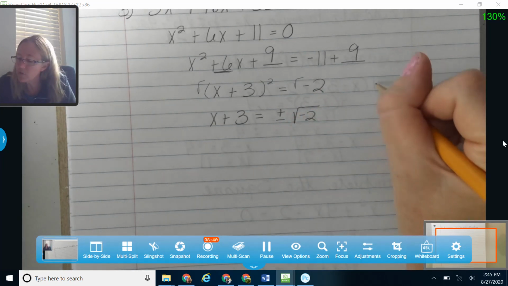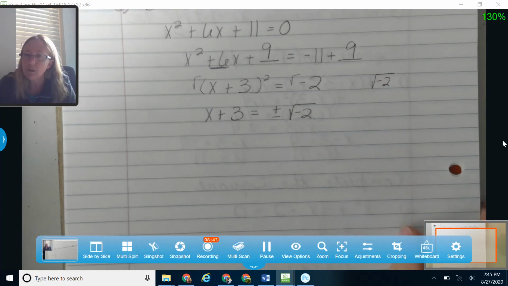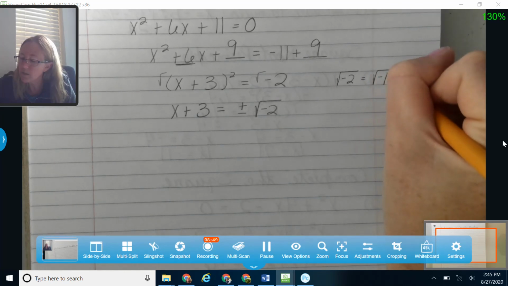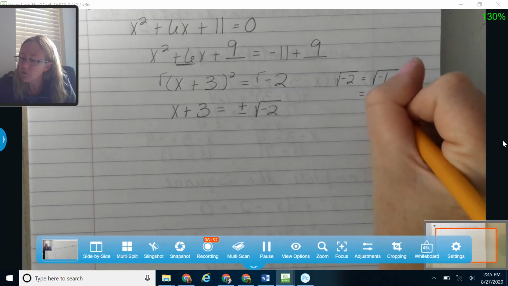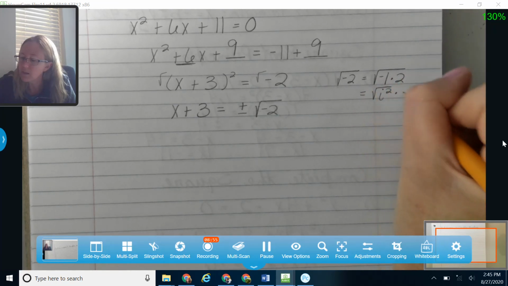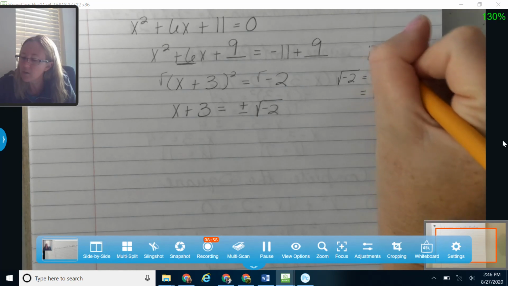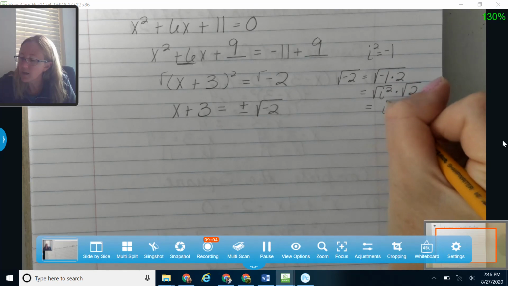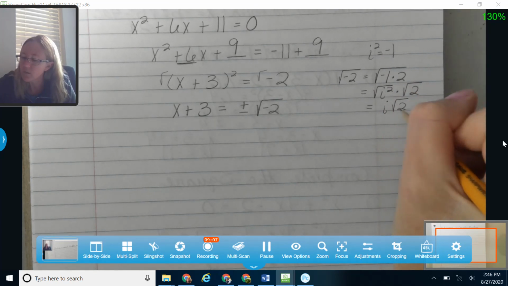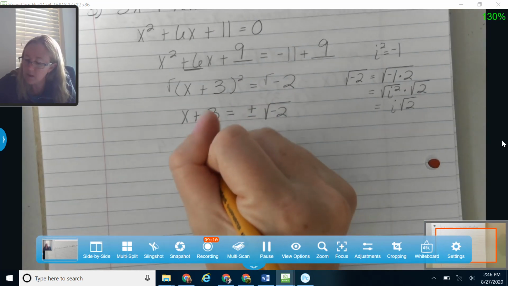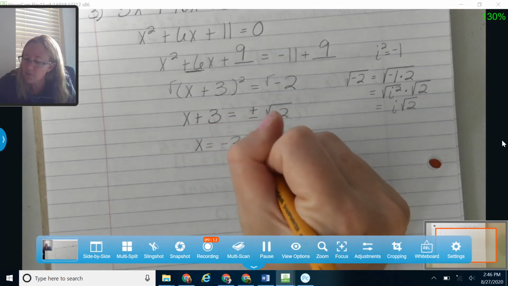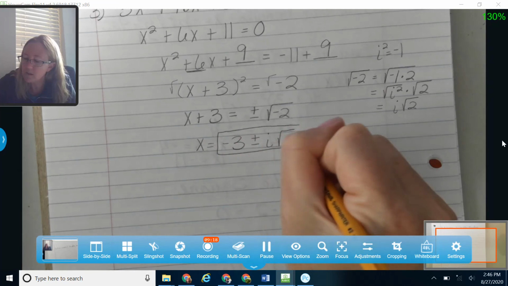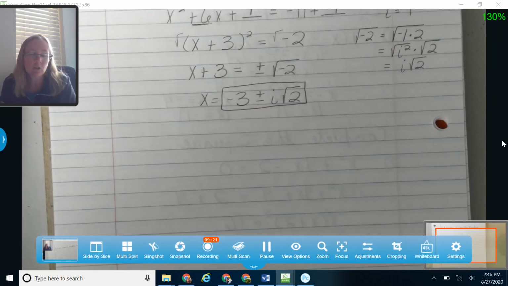Okay, let me go over here on the side for just a minute and simplify that square root of negative 2. So we've talked before about how that's really the square root of negative 1 times 2, or the square root of i squared times the square root of 2. Remember that i squared is equal to negative 1. Okay, so the square root of i squared gives me i square root of 2. Okay, so I'm going to replace this with that, so I'm going to end up with x equals negative 3 plus or minus i square root of 2. So never leave a negative number inside your square root. Always go ahead and take that out and turn it into an imaginary number.